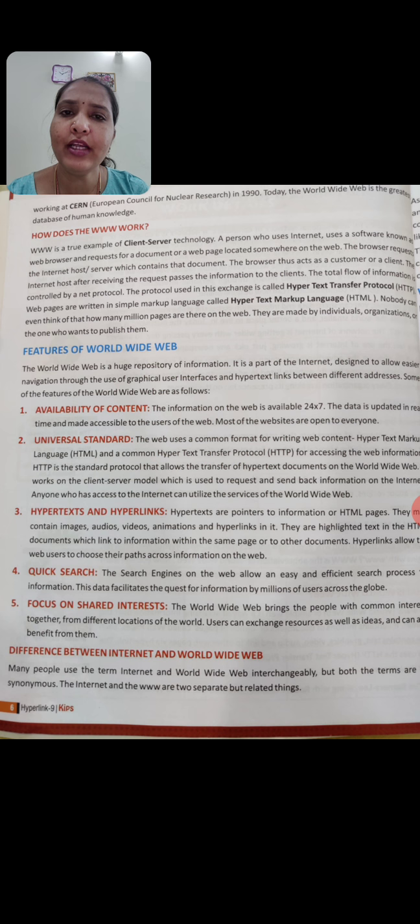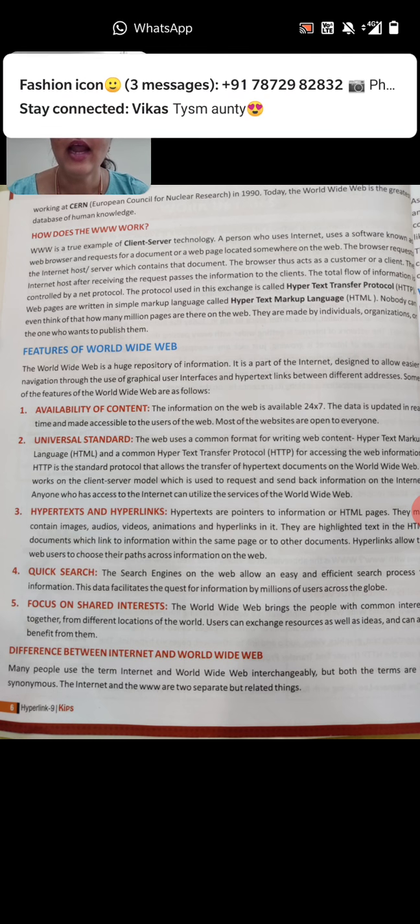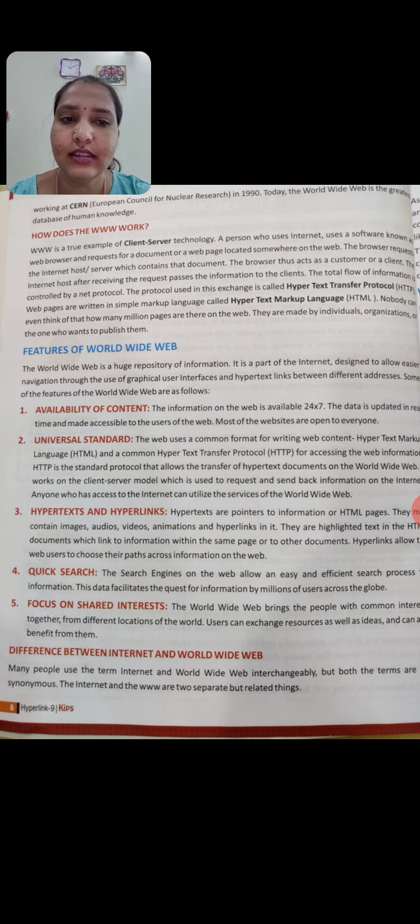It is available all the time, whenever we are connected with the mobile data, and the data is updated in real time and made accessible to the users of the web.